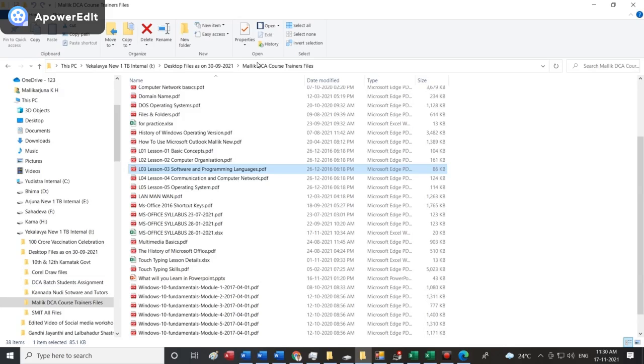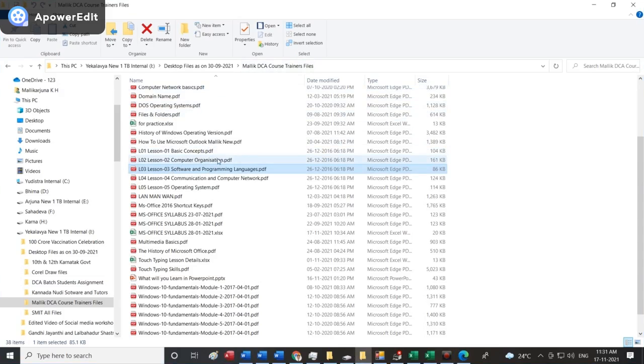Basic concepts. 2. Computer organization. Now the first lesson, number 1, is called basic concepts.